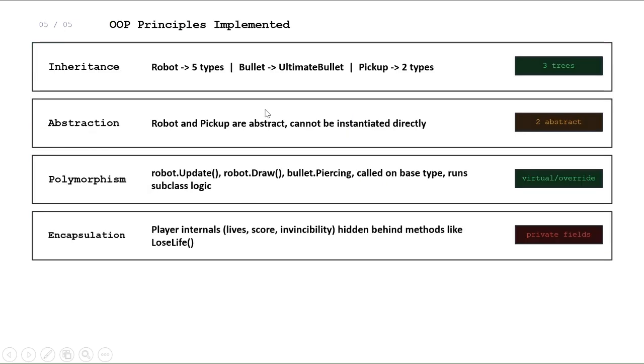Here are the object-oriented programming principles. To wrap up, the inheritance across 3 classes: robot, bullet, and pickup. And the abstraction through robot and pickup being abstract. They cannot be instantiated directly. And for the polymorphism, the robot update method is called on the base type but runs the subclass logic. And for the encapsulation, we cannot set the lives directly. We have to call the lose life method, which also handles triggering invincibility frames internally.